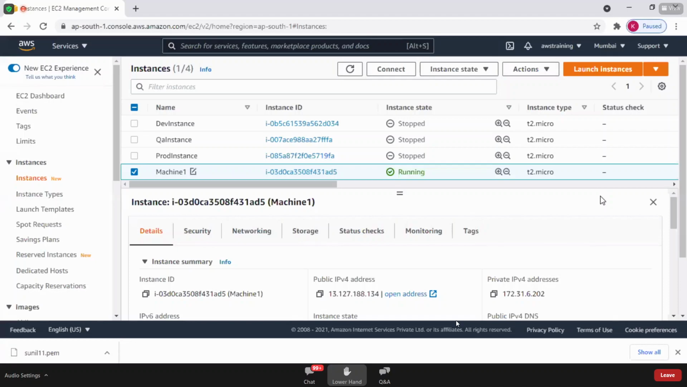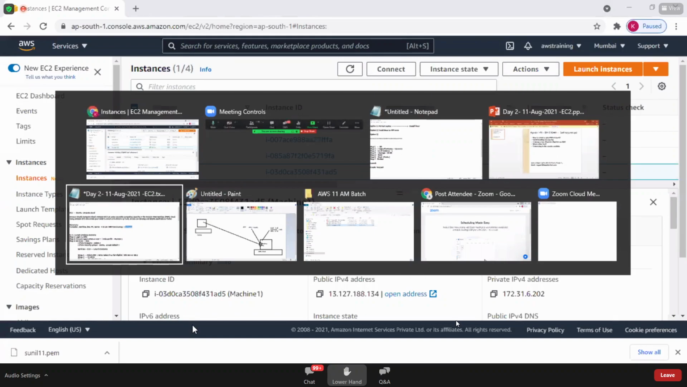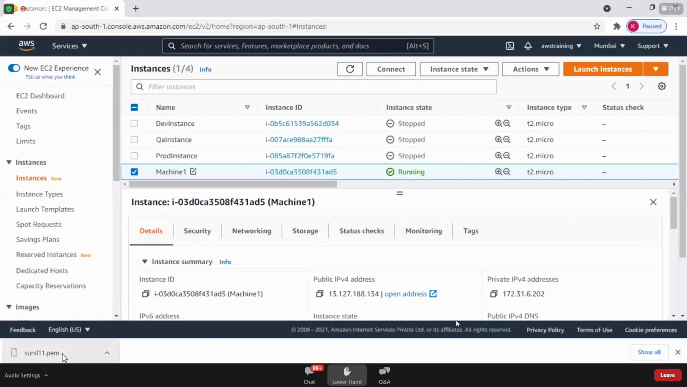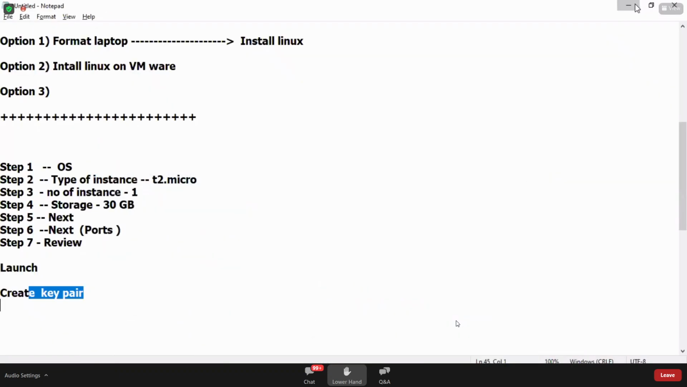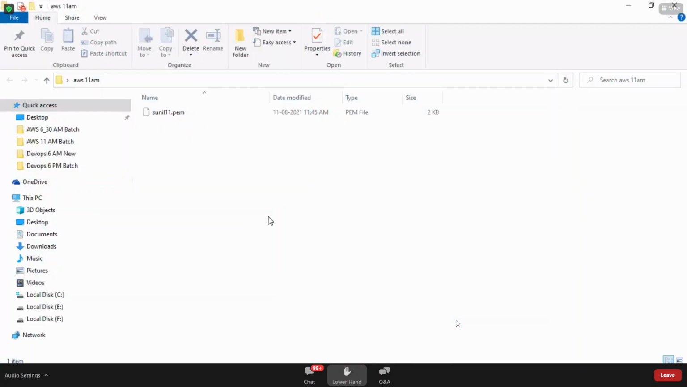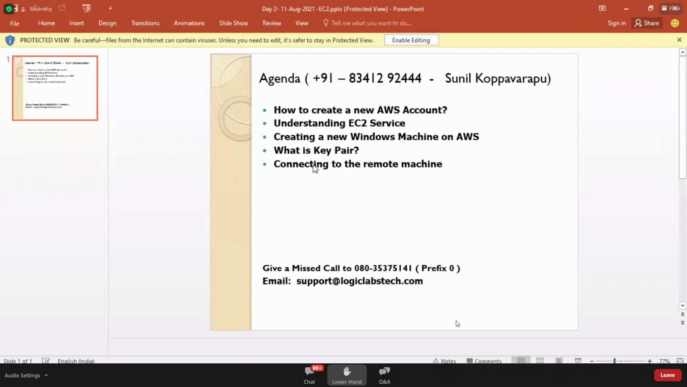Perfect. Clear about this? We have successfully created a Windows machine. Very important observation: when you complete creating the Windows machine, at the last step it asks you to download a key pair. A key pair is nothing but a file with extension .pem. Where is it downloaded? It is downloaded in a specific folder. I have created a folder AWS 11 AM, and in this the PEM file has been downloaded. Fine. So a key pair is a file with extension .pem, and AWS asks you to download the key pair once you create a new machine. Okay, perfect.